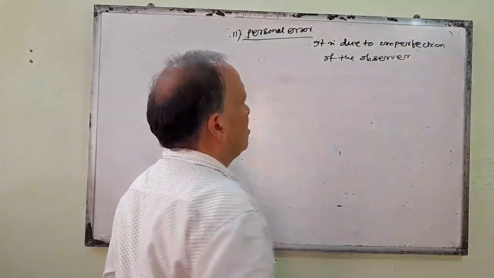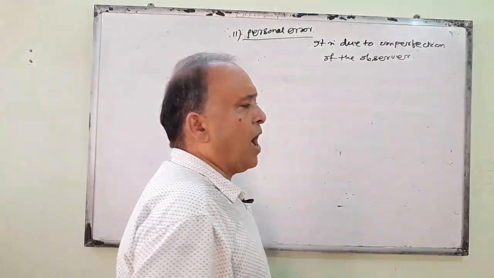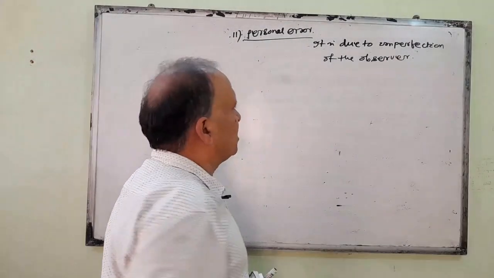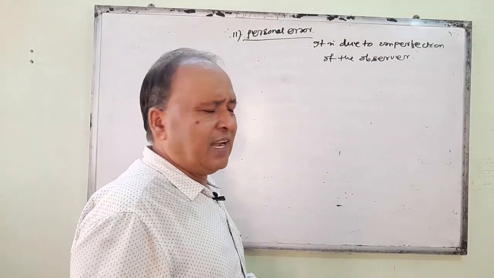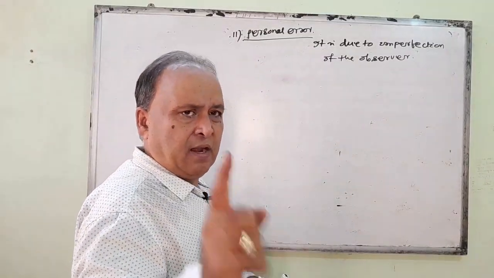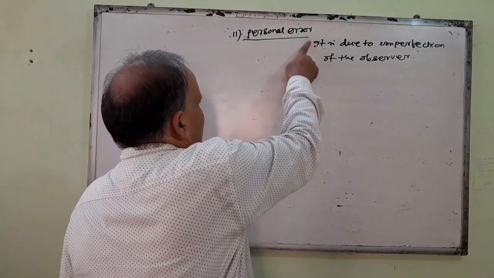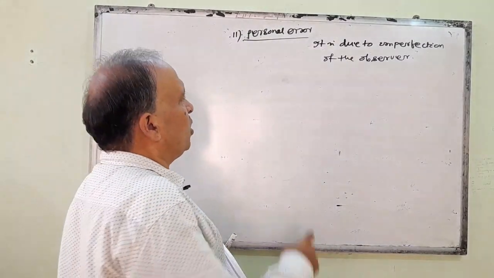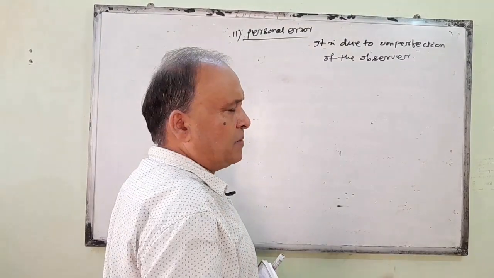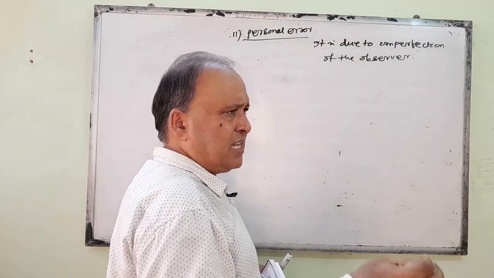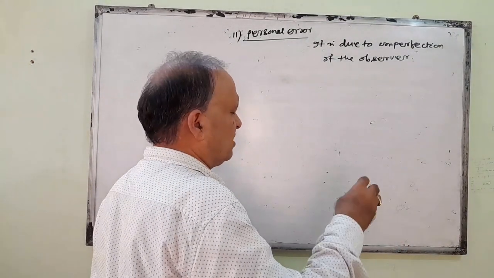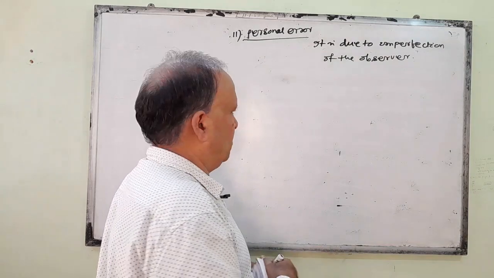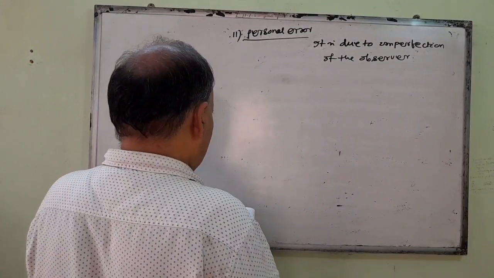Suppose that person doesn't know what a vernier caliper is or how to measure with it, then he is not perfect in that instrument. When he measures that length with that instrument, he must commit error. So that error is known as a personal error. That means error by a person. It is due to imperfection of the observer, that means the observer who measures the quantity by the instrument is not well acquainted with that instrument.